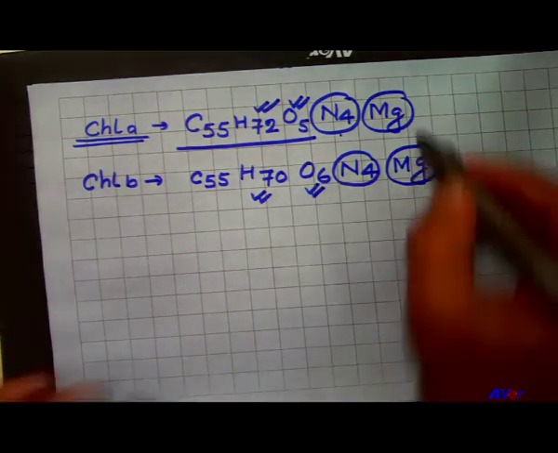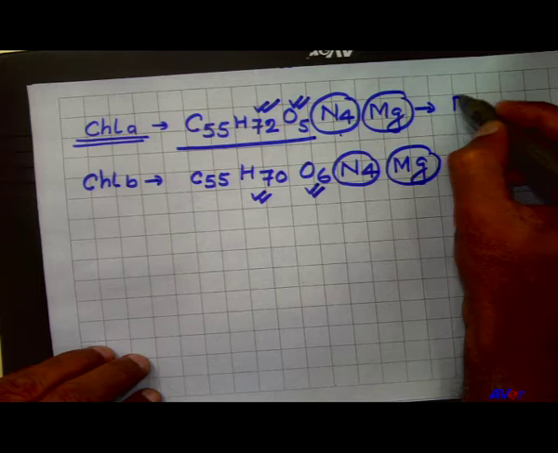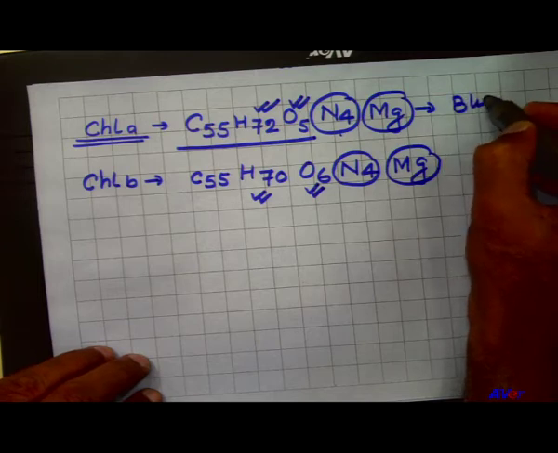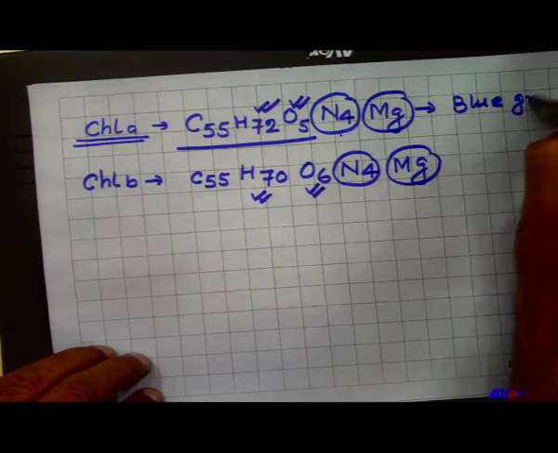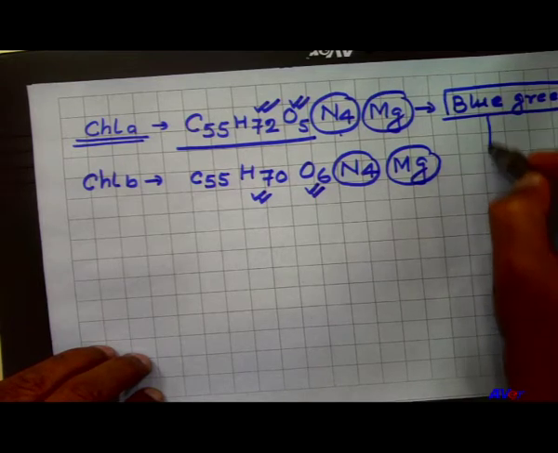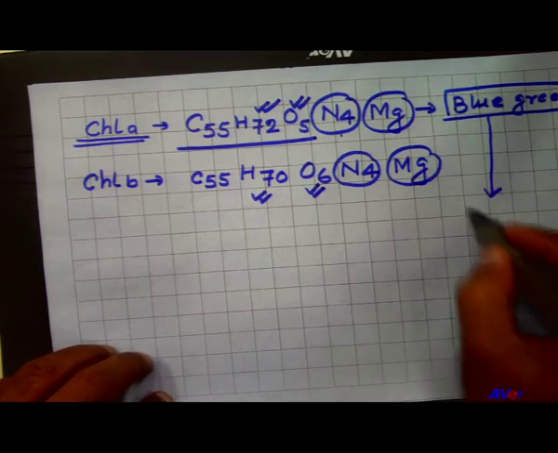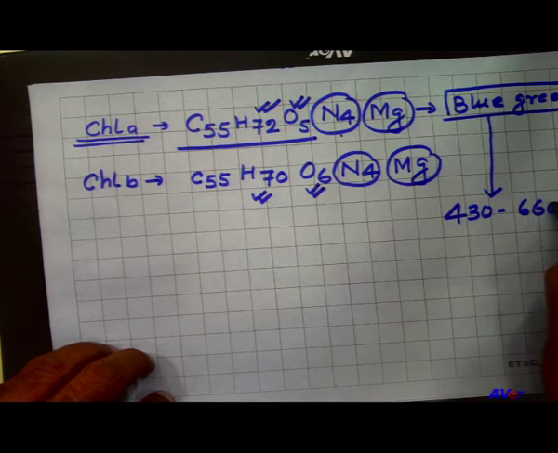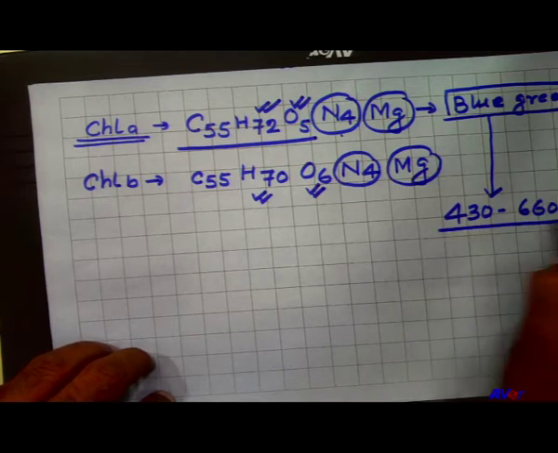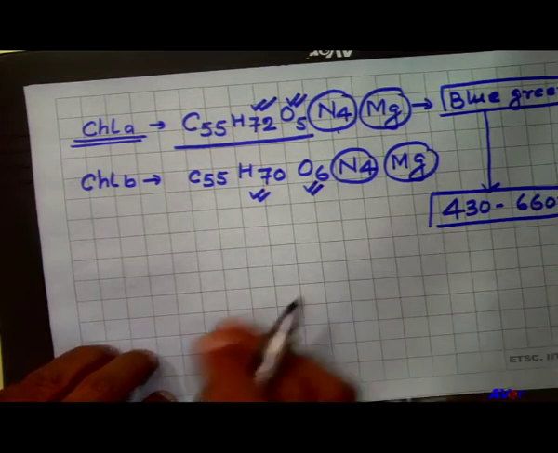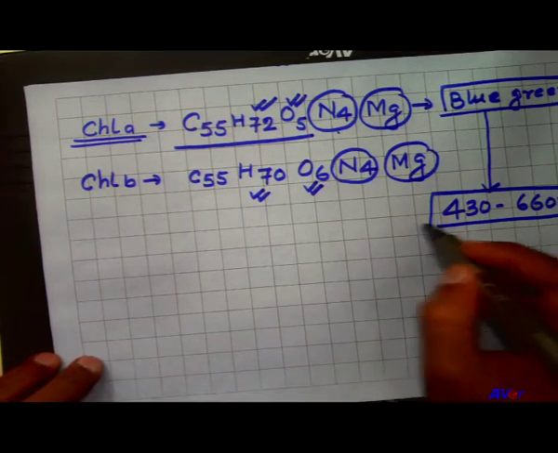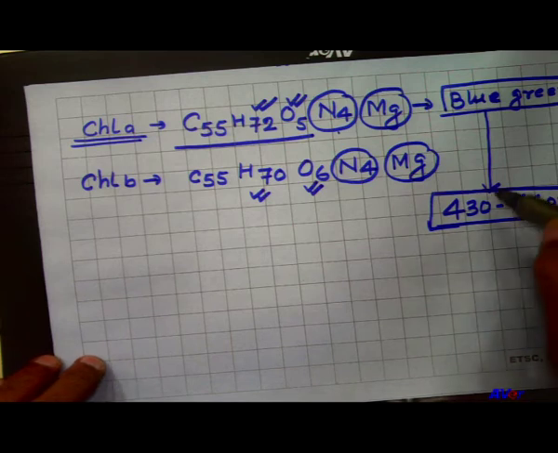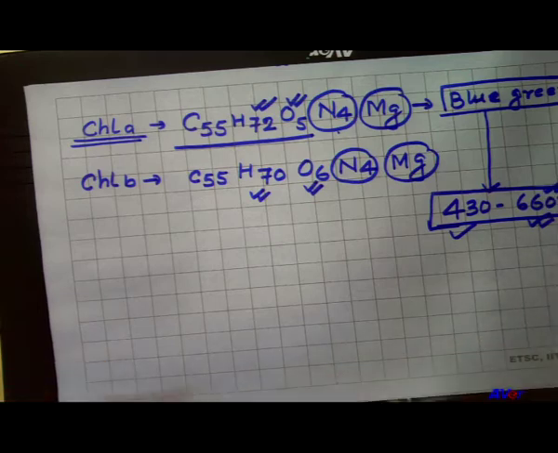The chlorophyll A is generally blue green in color, and most importantly, it absorbs light of 430 to 660 nanometer wavelength. Chlorophyll A shows the action spectrum and absorption spectrum also. The blue green algae receive maximum in the range of 430 and 660 nanometer wavelength of light.